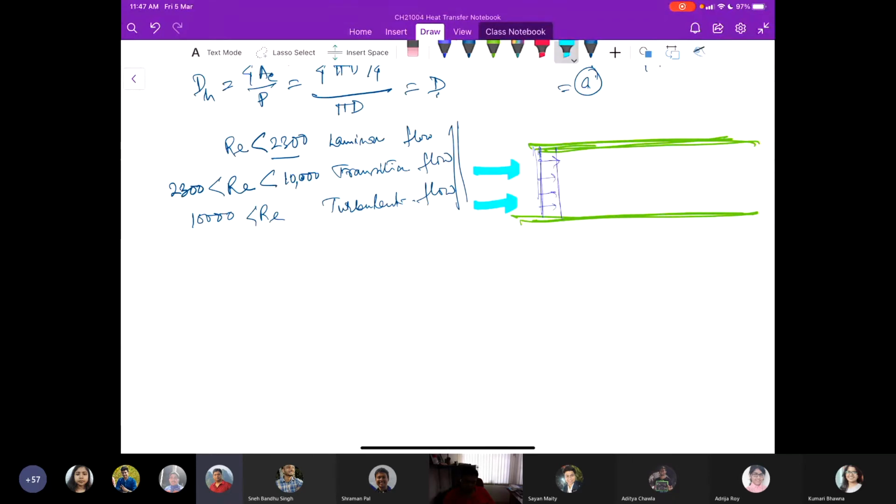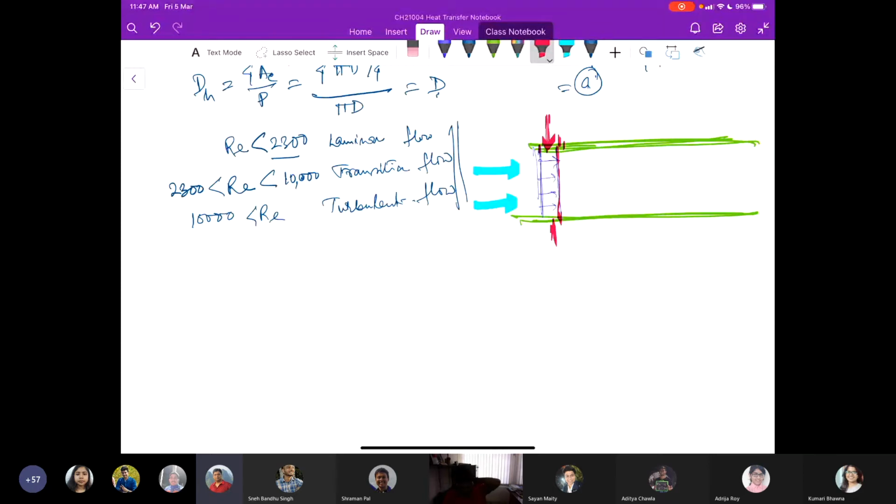Say the pipe starts from here. In case of external flow, we consider this as the free stream velocity.